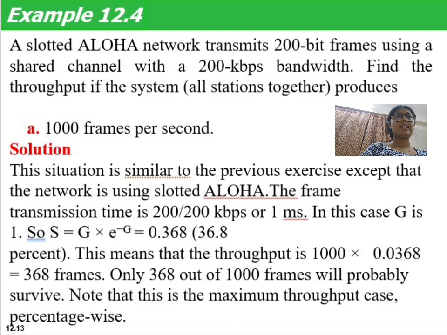Again the frame transmission time is 1 millisecond, so G will be equal to 1. Using the slotted ALOHA formula S = G × e^(-G) and substituting G = 1, we get S = 1 × e^(-1). This is equal to about 0.368, or around 36.8%.